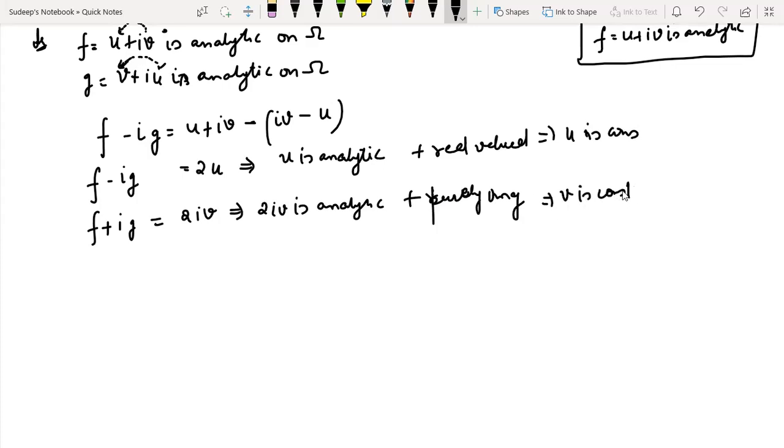This is something that we have done in the previous class, that if a function f(z) is analytic and purely real, then f is constant, and if f(z) is analytic and purely imaginary, then f is constant. Similarly, 2 iota v is analytic and purely imaginary, so it implies that 2 iota v is constant. It implies v is a constant. So if both u and v are constant, it implies that f dash z must be equal to 0 for all z belongs to D.